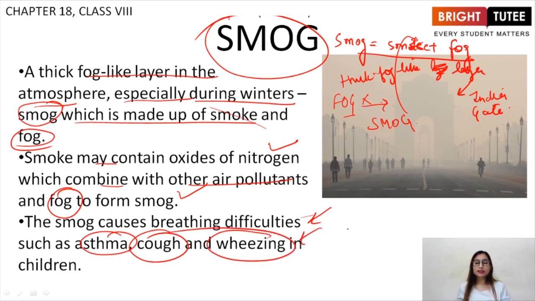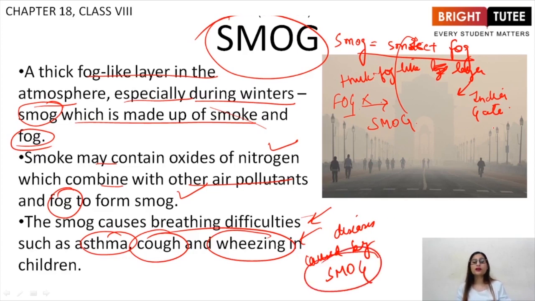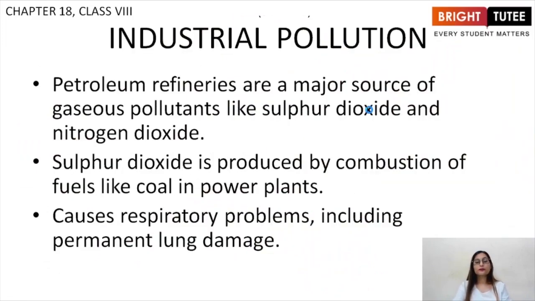These are some diseases caused by smog, right? So, smog causes major diseases such as asthma, cough, and wheezing in children, and causes breathing difficulties, right? So, smog is again very dangerous for us because we cannot differentiate between fog and smog. We should always be clear whenever there is blurriness around.